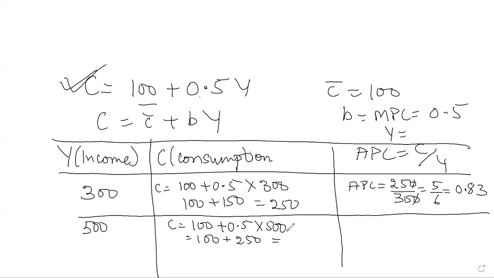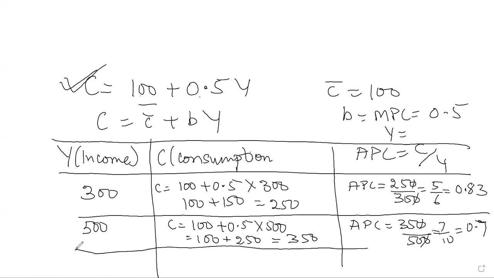So total consumption will be 350. Value of APC will be equal to 350 divided by 500, C by Y. This 0 will get cancelled, 7 by 10 it will become, and it will become 0.7. That is, when income has increased, the value of APC is falling.